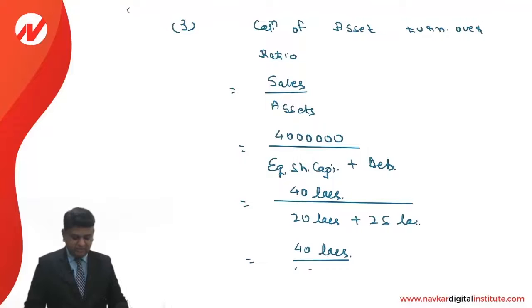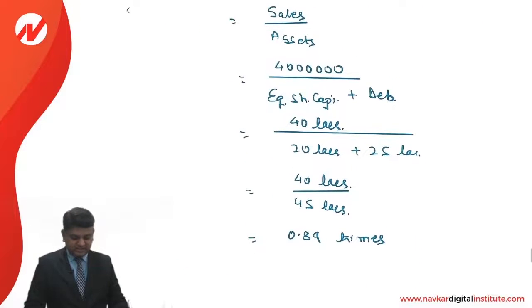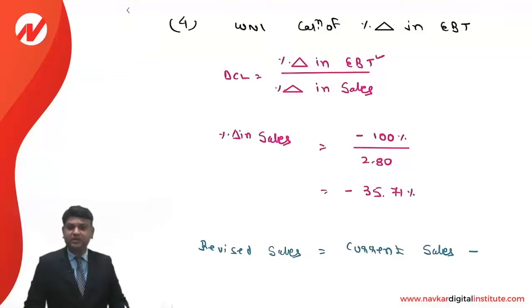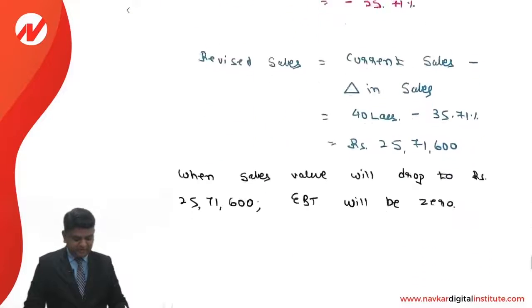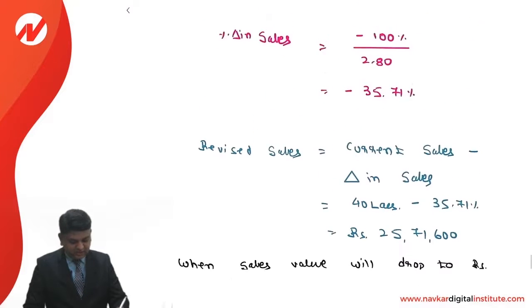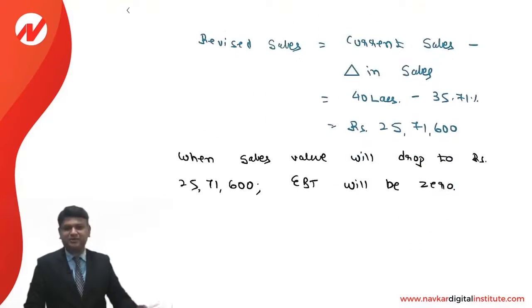Asset turnover ratio, that is sales upon assets, and it has been given very clearly that on the liability side there are only two things, that is equity share capital and debentures, that is 0.89. Afterwards we are required to compute what will be the revised sales value if the company's EBT reduces to 0. It means that the percentage change in EBT is 100%. Based on that we are making the calculation of the answer.